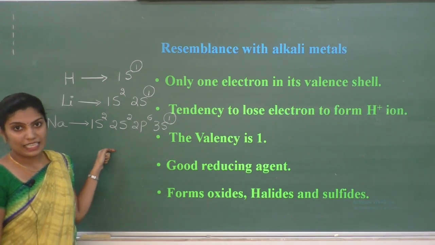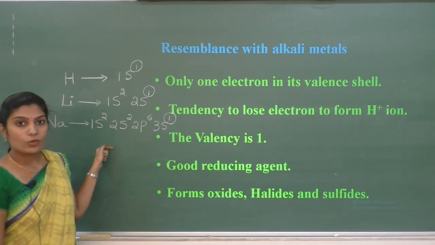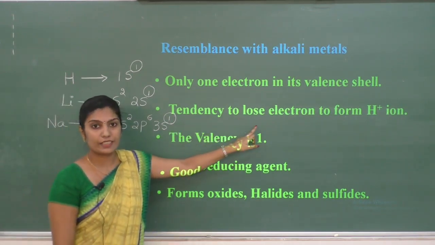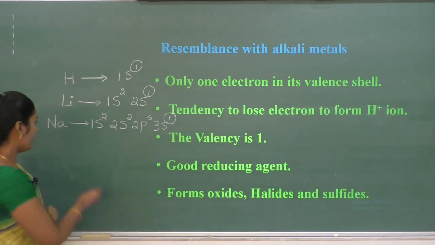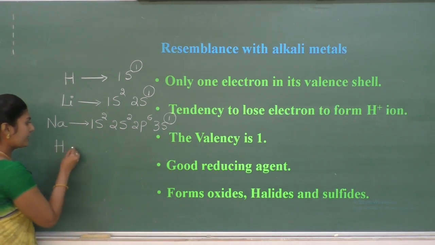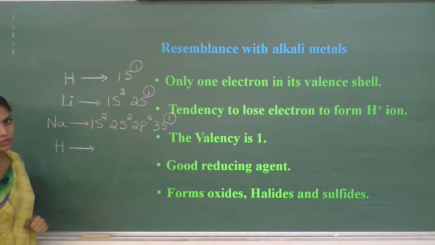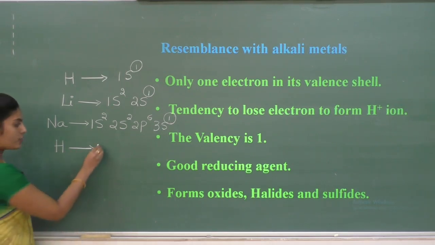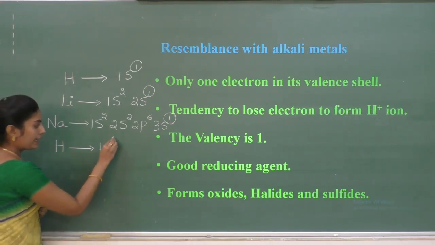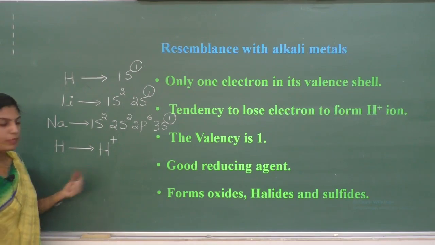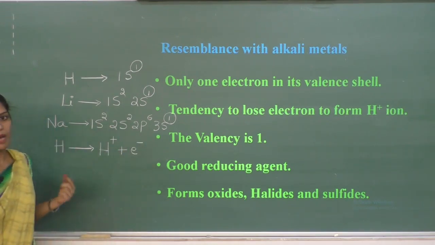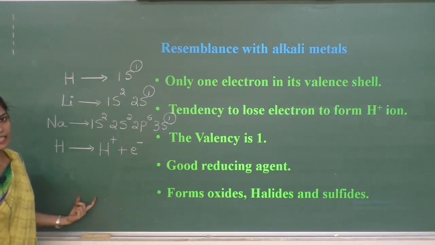Like alkali metals, hydrogen also has a tendency to lose an electron. Hydrogen contains only one electron. When it loses that electron, it forms the cation H plus.